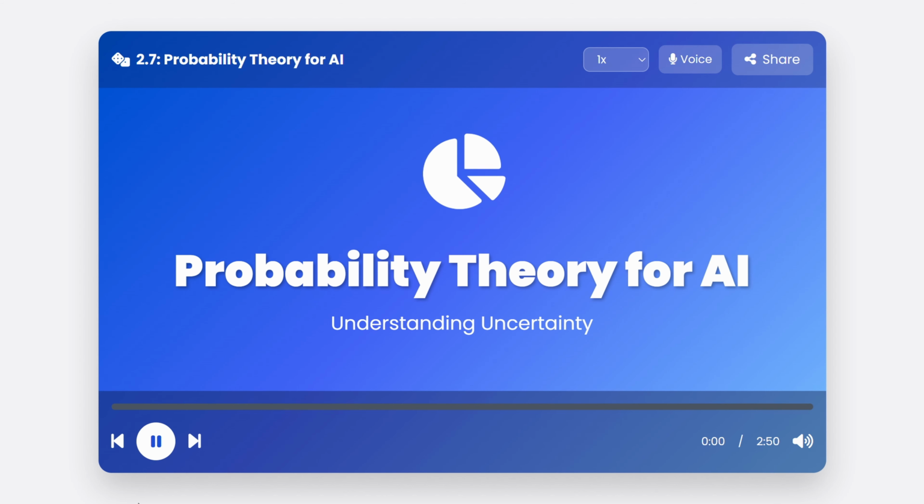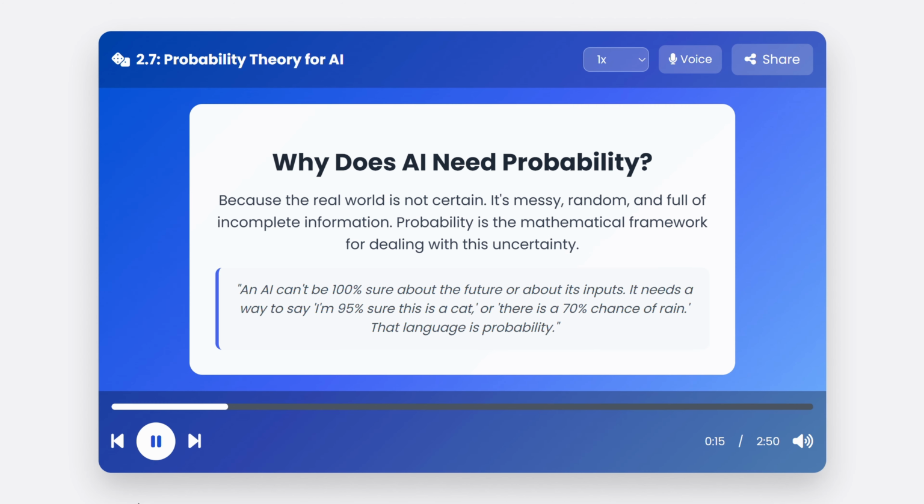Welcome back. We've explored the math of structure with linear algebra and the math of improvement with calculus. Now, we dive into the third and final pillar, probability theory, the mathematics of uncertainty. Why is this so crucial?